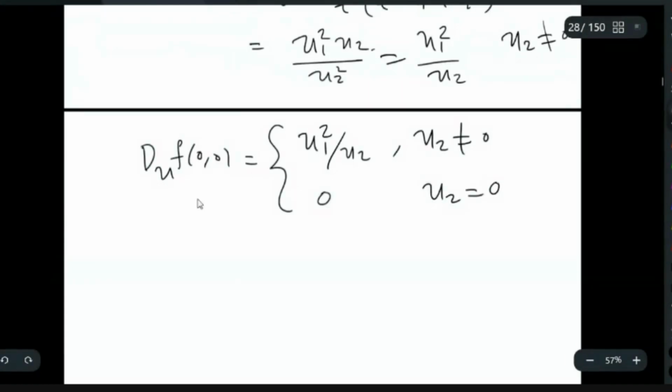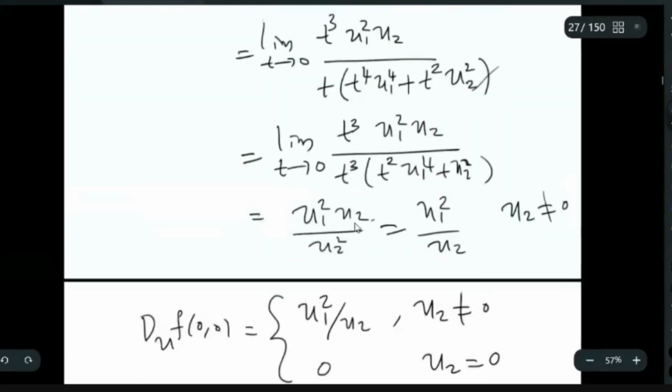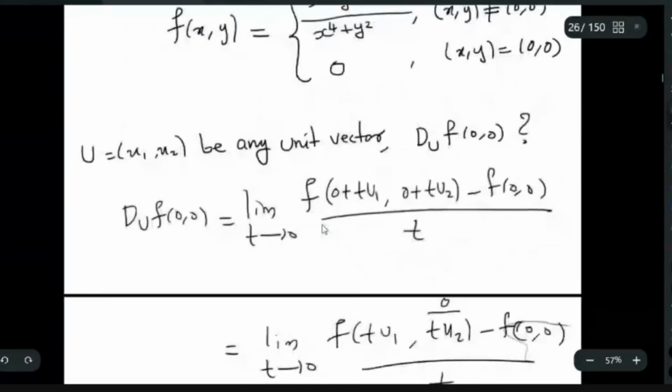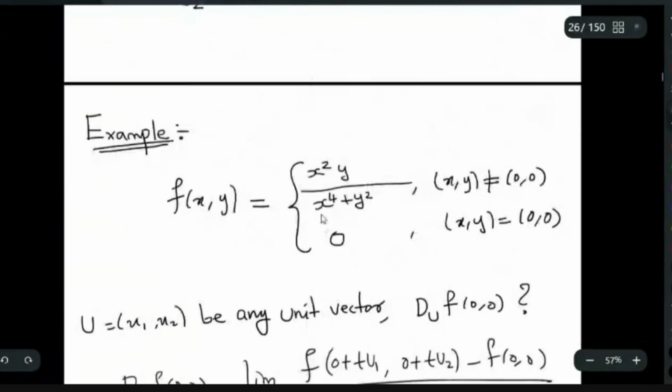Okay. So this is the directional derivative. Here the directional derivative exists in all directions. So what can you say about this function? We have already seen this function. What observation did we already make about this function? Not continuous, sir.